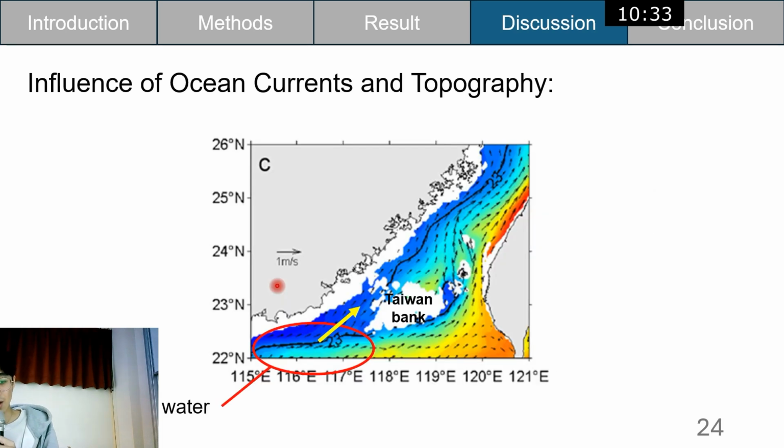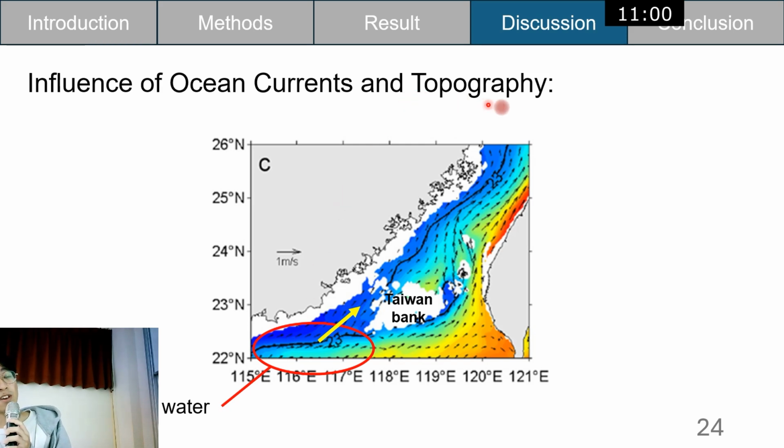Okay. Then the other two factors of upwelling may be ocean current and topography here. And the currents will bring, from the north of the South China Sea, nutrient-rich water and cold water here.